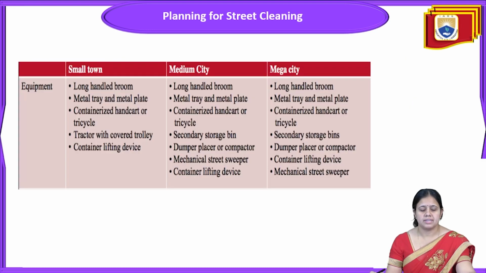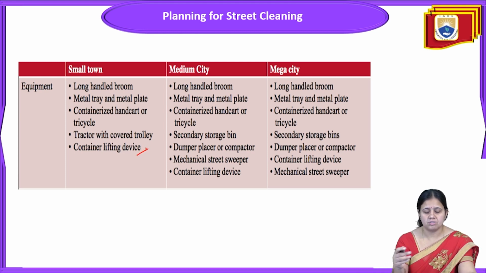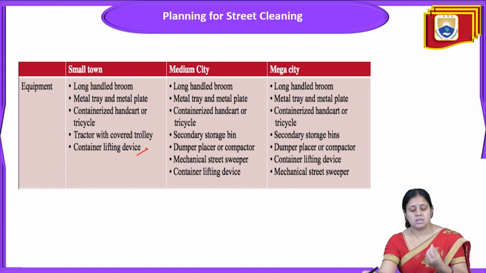Now we come to the next thing: what is the plan for street cleaning? It differs for a small town, a medium city and a mega city. For a small town, the equipment given includes a long handled broom, metal tray and metal plate, containerized handcart or tricycle, tractor with covered trolley, and sometimes container lifting devices.